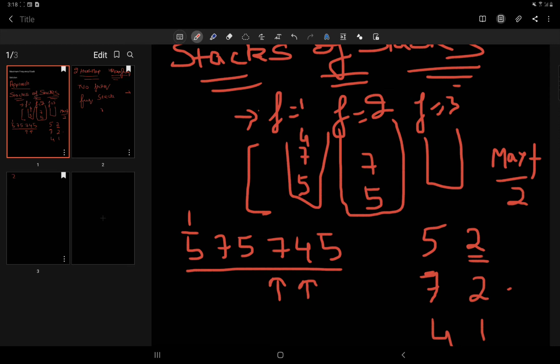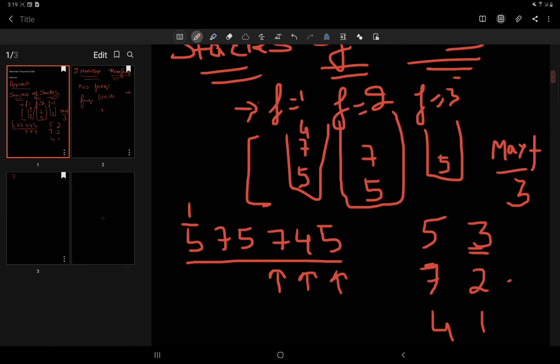Now again I have 5, and now what I'll do, I'll see if it's present in the hash map, then I'll simply update its frequency and compare it with the maximum frequency. Since 3 is greater than 2, the maximum frequency will be set to 3, and corresponding to frequency 3 a new stack will be created in which 5 will be pushed. Alright, these are the contents, and till now we have only push operations.